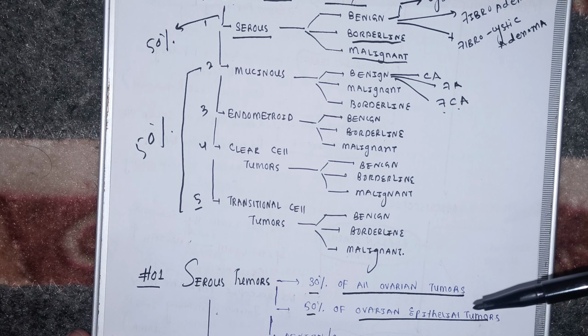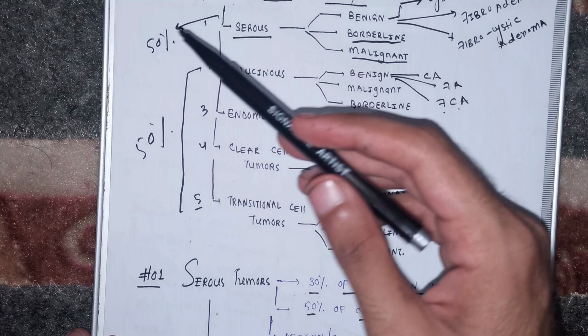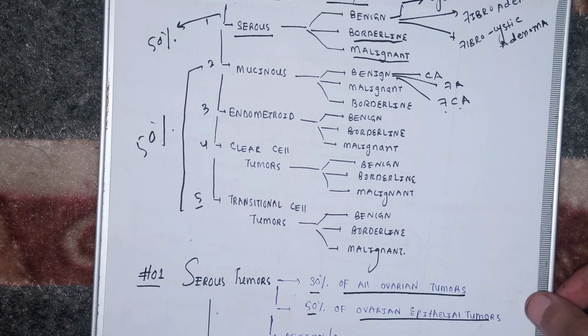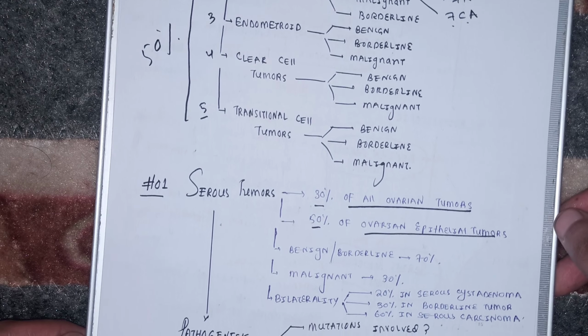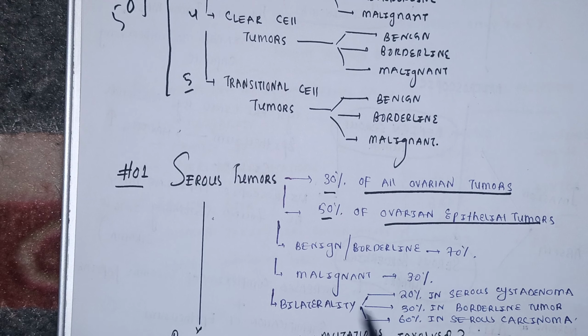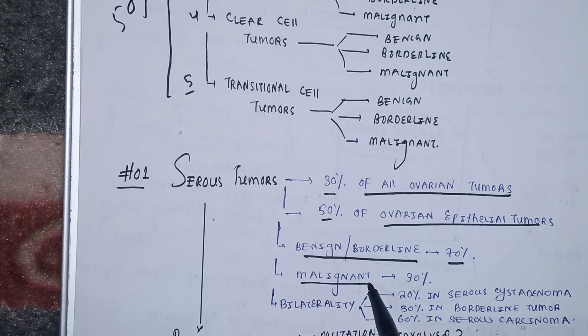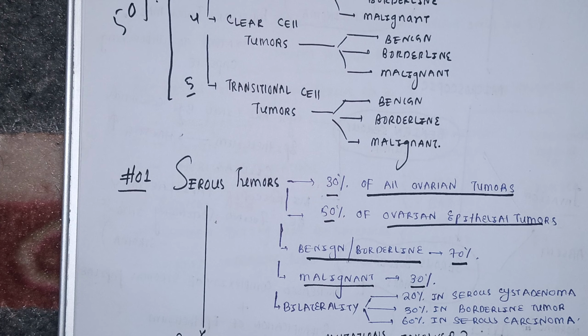And furthermore, you will see, beta, that benign and borderline varieties make up to 70% of cases, and the malignant is not really common. It makes up 30% only, right? I hope you are clear, beta.